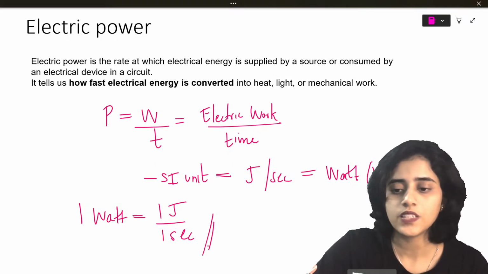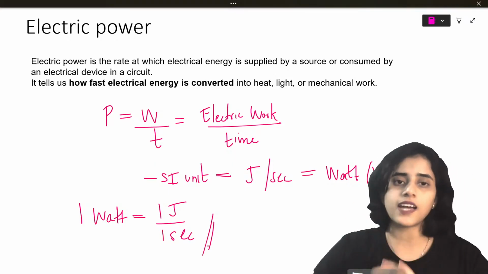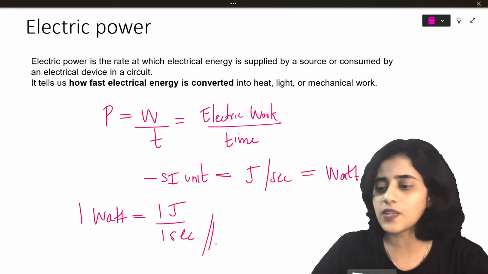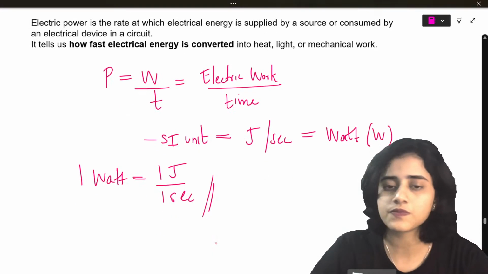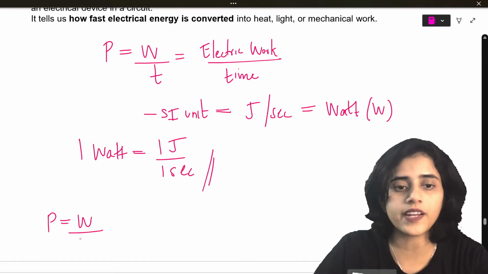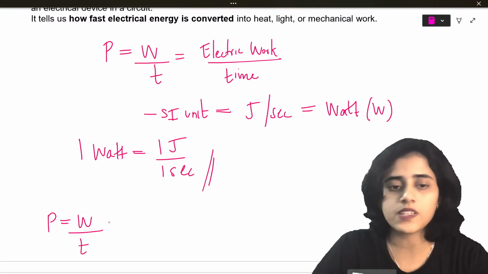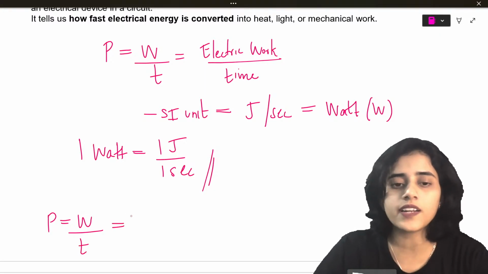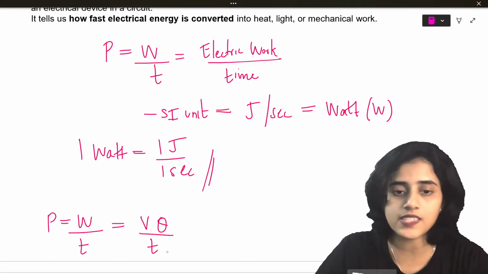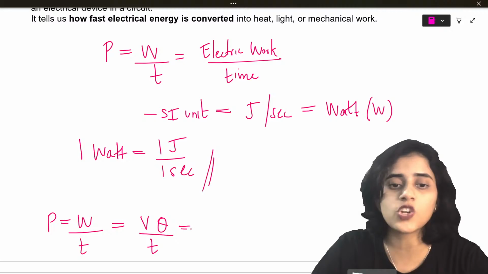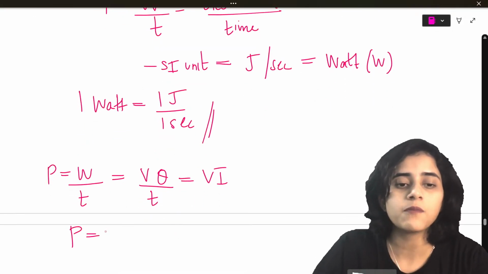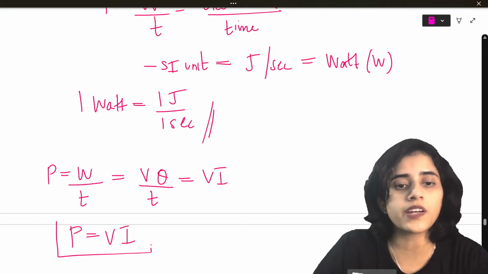Now from this, I can do some more calculations regarding power. I know power is equal to work done by time. From this, work done is what? VQ, divided by T. So what is Q by T? It is I. So now I have a new formula: power is equal to voltage into current.